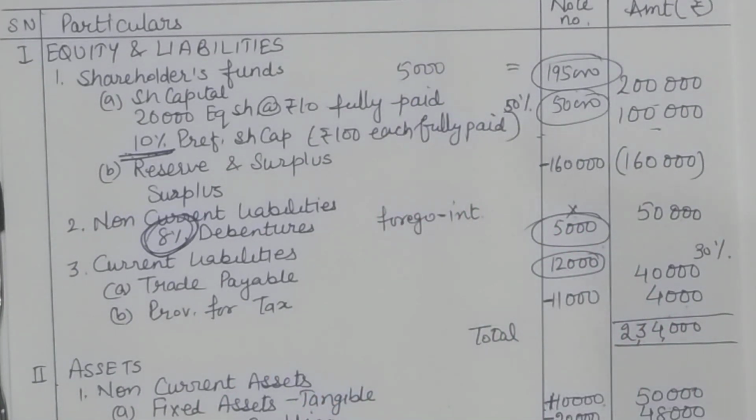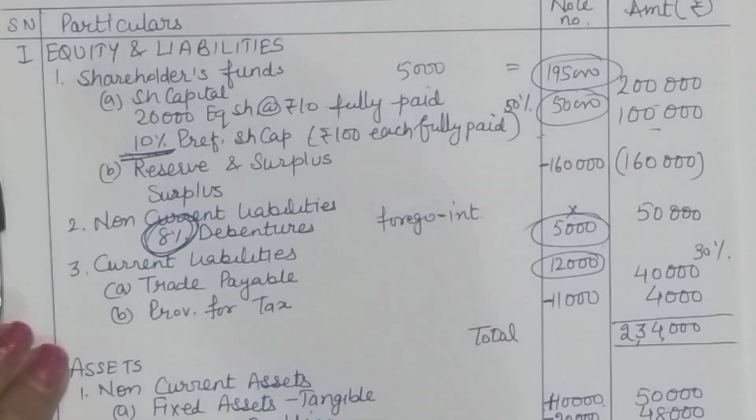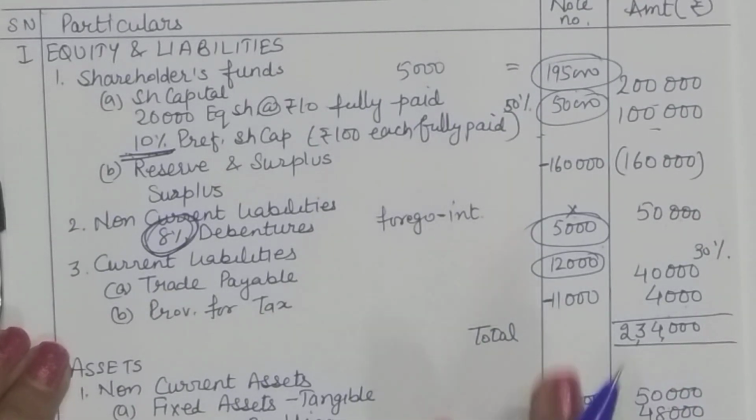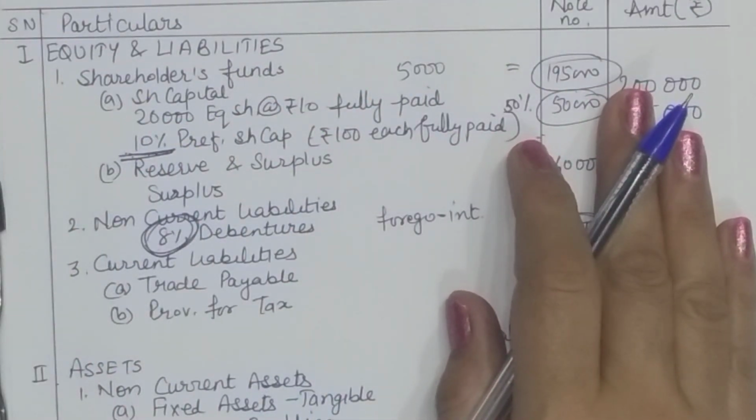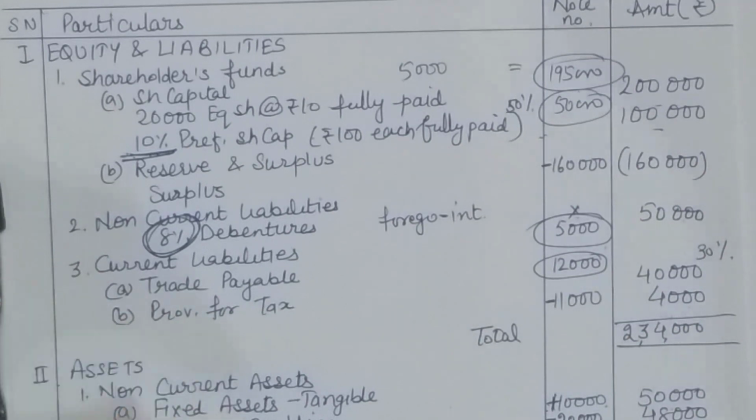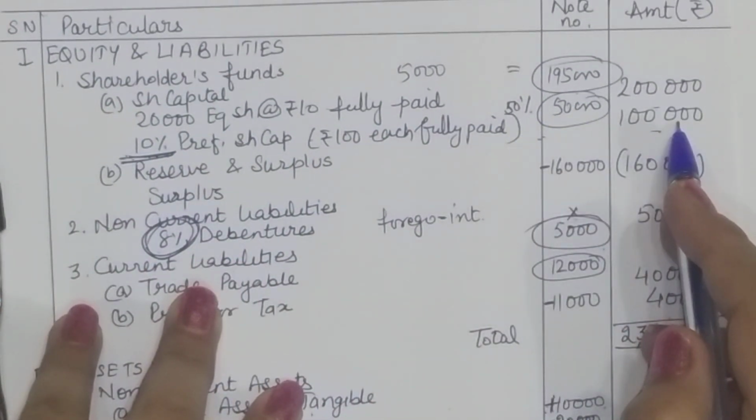So what happens is that in case of internal reconstruction, a scheme of compromises and arrangements is decided. So this is what goes on in the background. We are not to see how this scheme is being framed or who is going to sacrifice what amount. But we must know that yes, in case of internal reconstruction, shareholders forego their claims. Preference shareholders forego their claim of dividend. Sometimes they forego a part of their capital also.